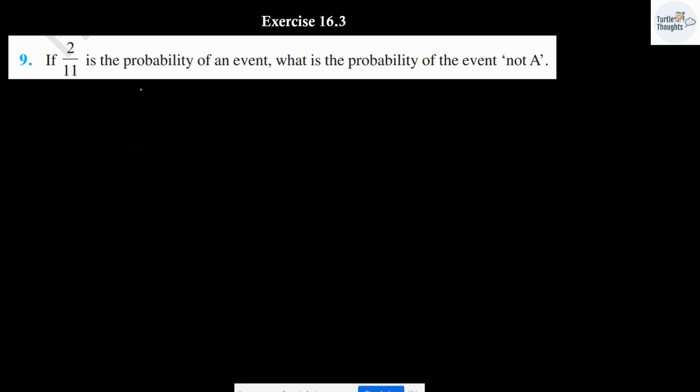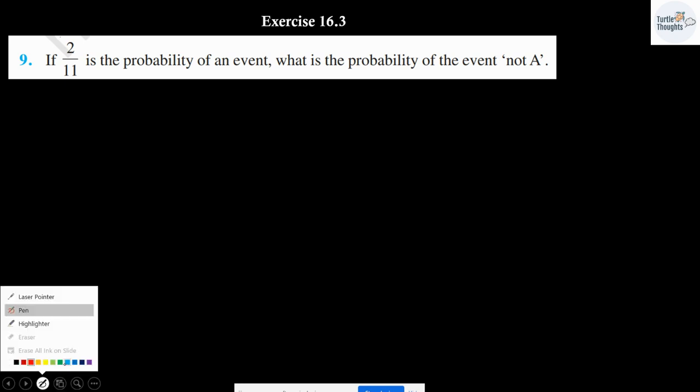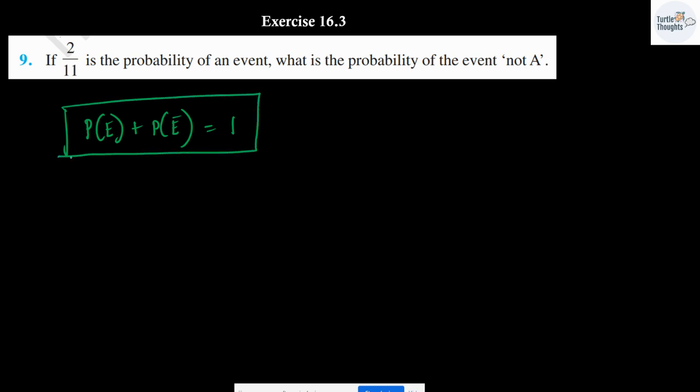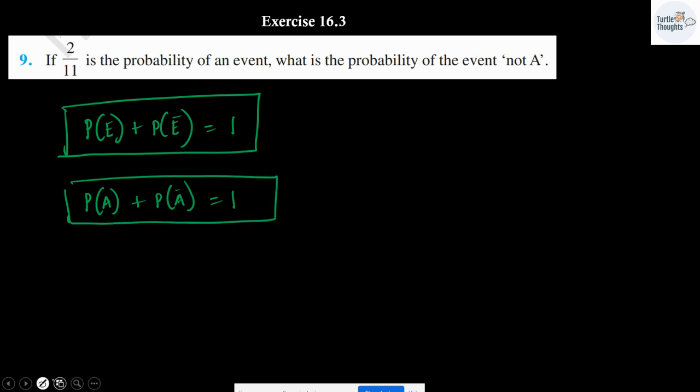If 2 over 11 is the probability of an event A, what is the probability of event not A? Not A means complement of A. I know that the probability of event E plus the probability of the complement of event E, or not E, is going to be equal to 1. If this is true for event E, this will be true for event A as well. In this question, 2 over 11 is the probability of A. We have to find out the probability of not A.